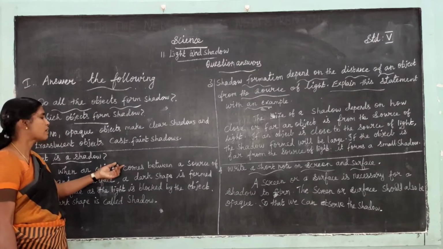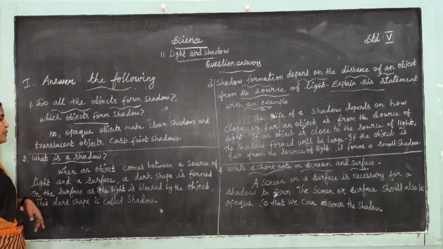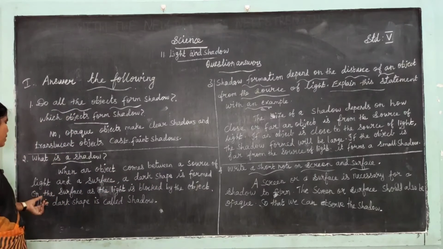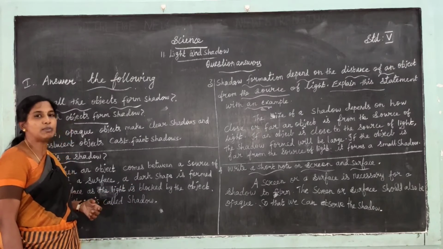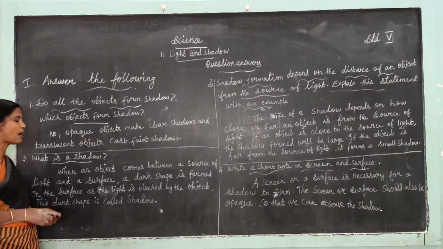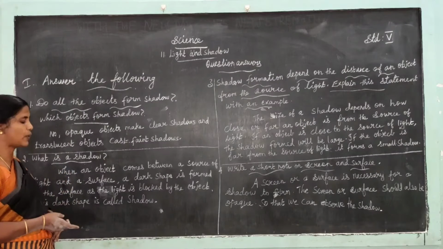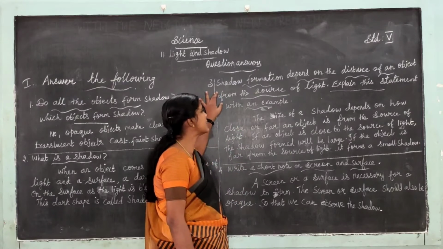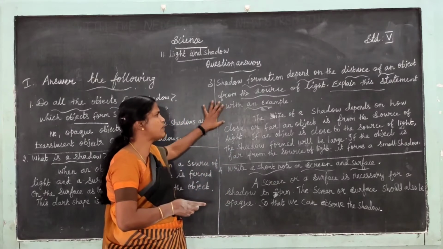When an object comes between a source of light and a surface, a dark shape is formed on the surface as the light is blocked by the object. This dark shape is called the shadow. Third question: shadow formation depends on the distance of an object from the source of light. Explain this statement with an example.